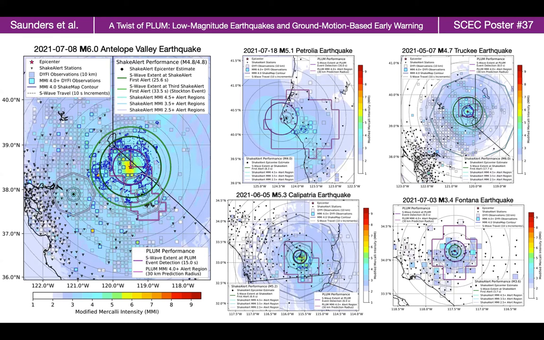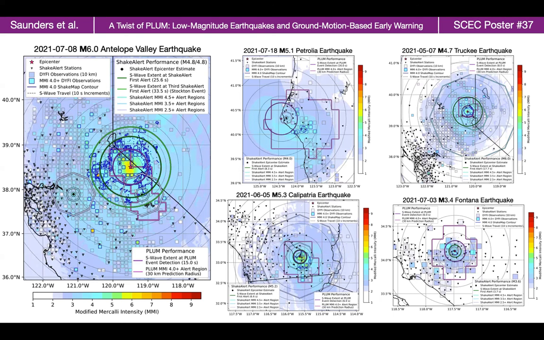As Plum prediction regions surround stations observed to have strong ground motions, Plum alerts include the locations that experience significant shaking levels. This is not necessarily the case for ShakeAlert regions if there are large errors in the magnitude or epicenter estimates, such as during the magnitude 6 Antelope Valley earthquake. We find that for 2 of the largest earthquakes in our dataset, the magnitude 6 Antelope Valley and the magnitude 5.1 Petrolia earthquakes, the inclusion of Plum would have improved the real-time alert performance of the ShakeAlert system.